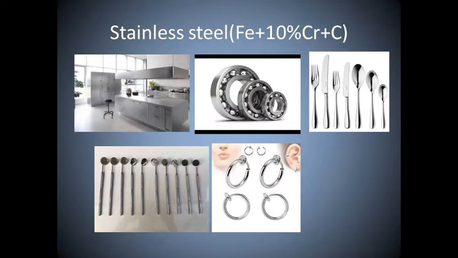Next, stainless steel. What does stainless steel mean? It is made up of iron with 10% chromium and carbon. Based on the carbon, it is divided into three types: mild steel, medium steel and high carbon steel. This steel is used in architecture, bearings, cutlery, surgical instruments and jewelry.